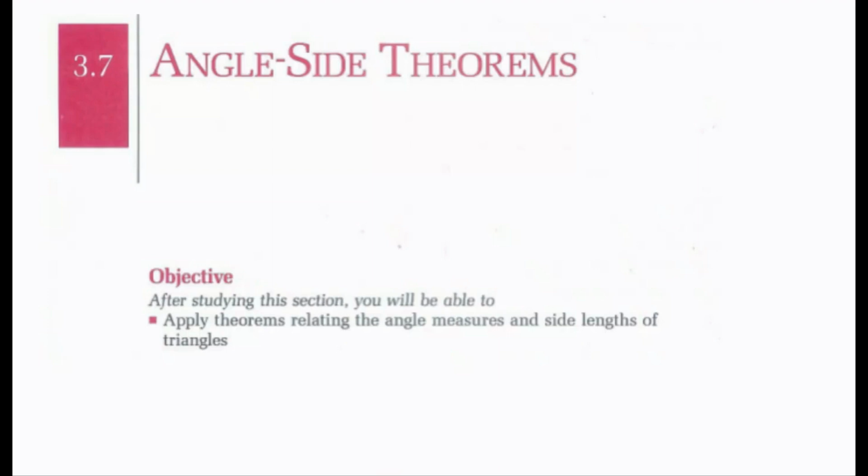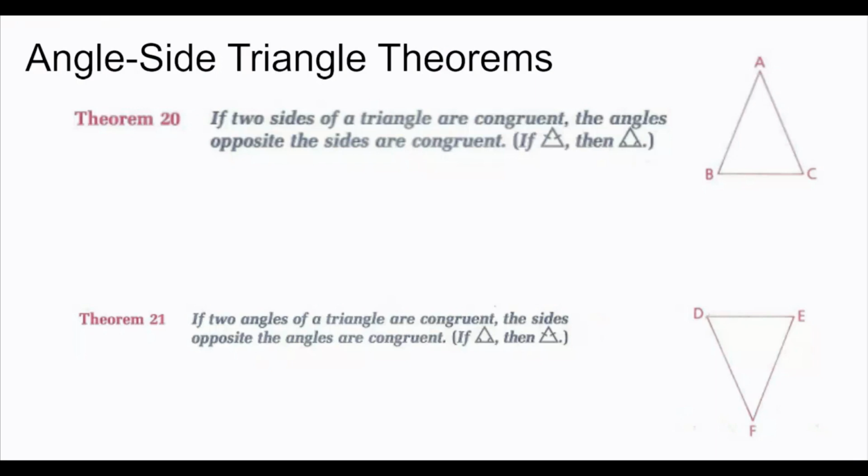Going to cover section 3.7, angle side theorems. After studying this section, you'll be able to apply theorems relating the angle measures and side lengths of triangles. Now looking at our angle side triangle theorems, we have two theorems that relate our sides to our angles.